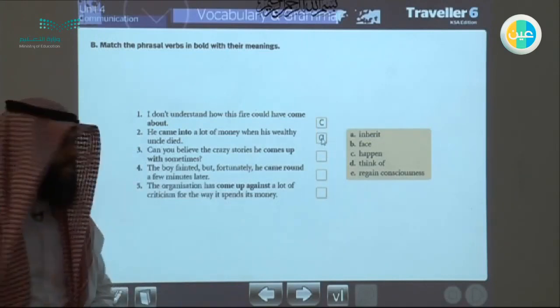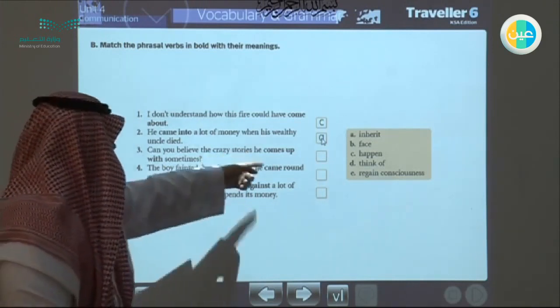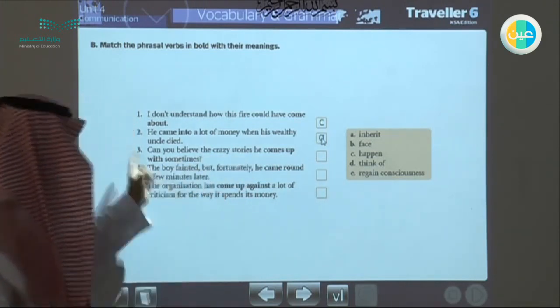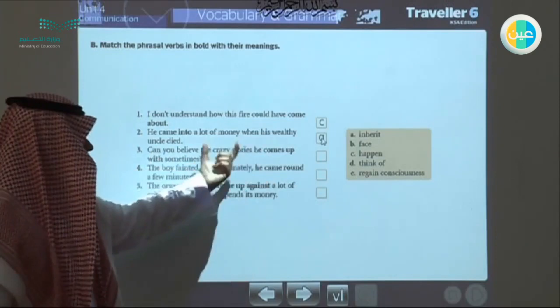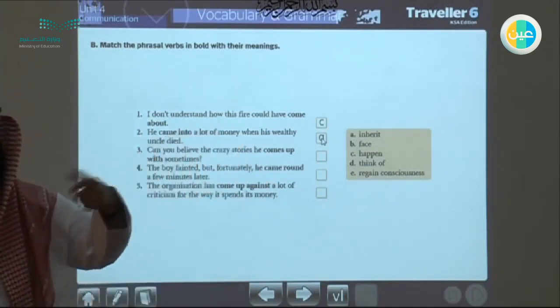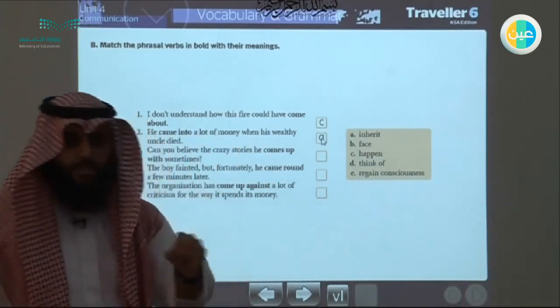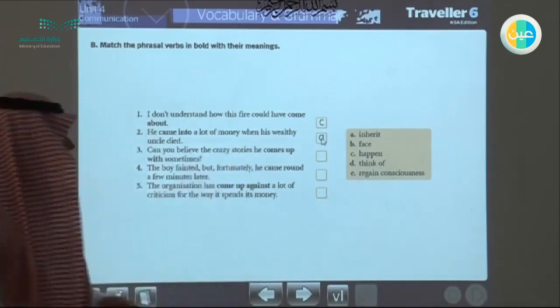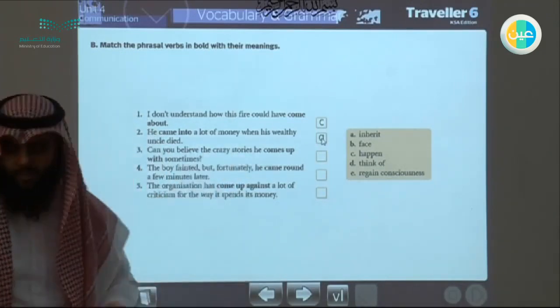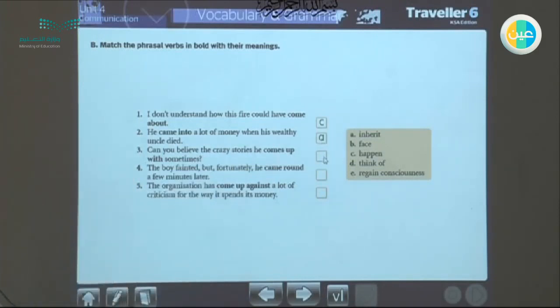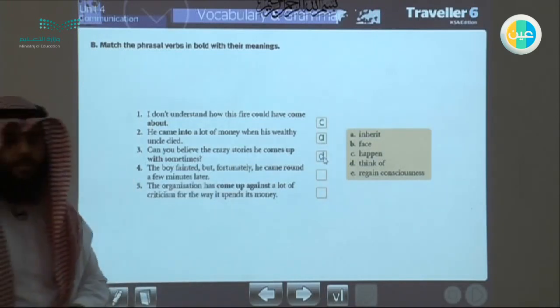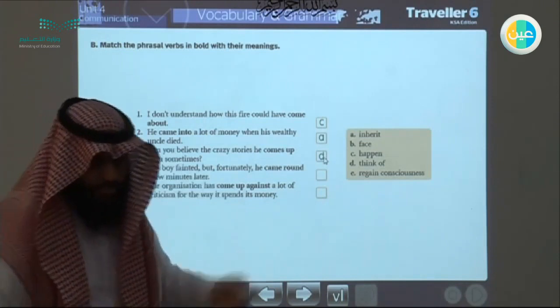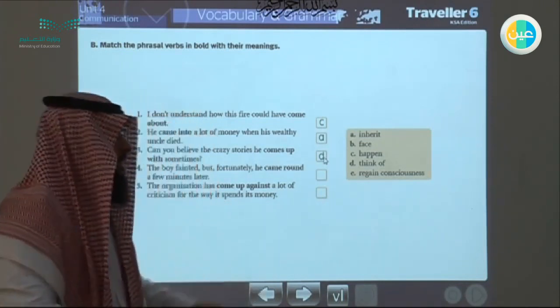Can you believe the crazy stories he comes up with sometimes? Can you believe the crazy story he comes up with? When you say crazy stories, you don't believe it. This is something that isn't true. Comes up with. So it's not true, it's fake. He thinks of. When you say thinks of, it means you can think of something, but it has a different meaning here. It means that he made it up.